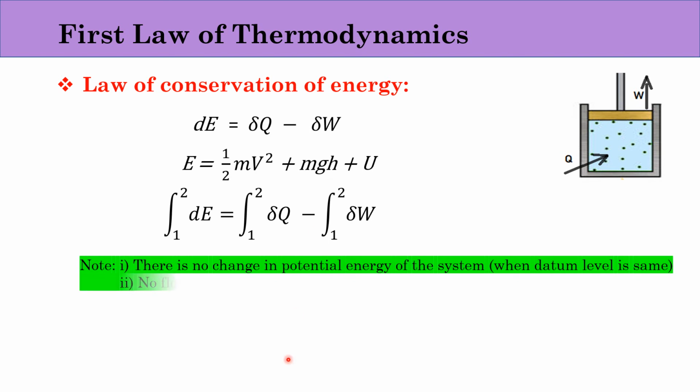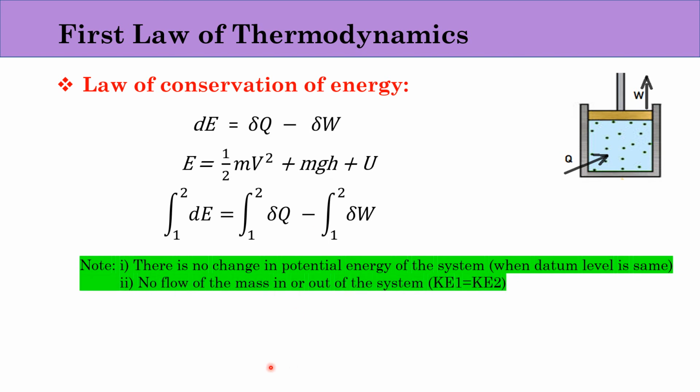Similarly, there is no flow of mass in or out of the system, and because of this the kinetic energy will also be negligible, and this term also we will consider to be 0. So on simplifying this, only the internal energy will remain.